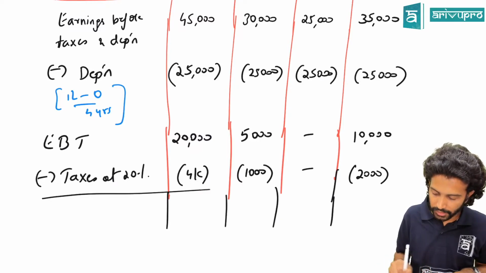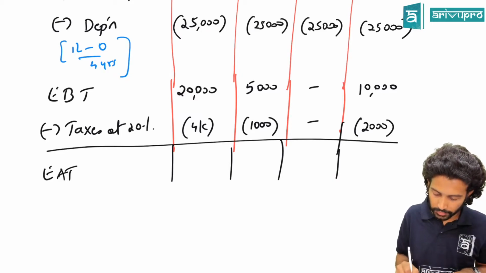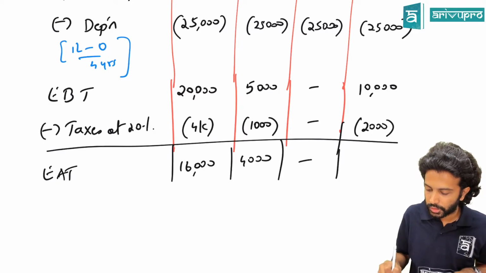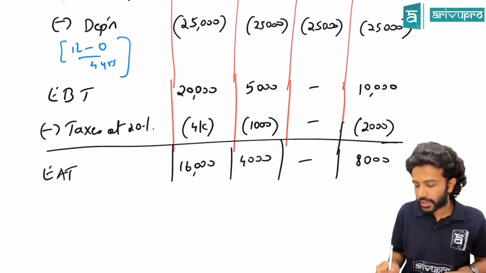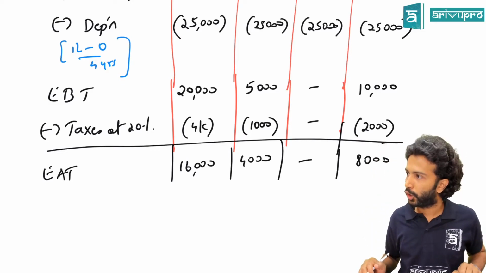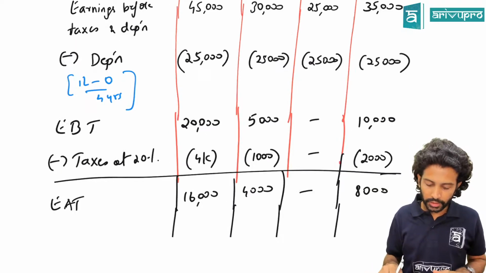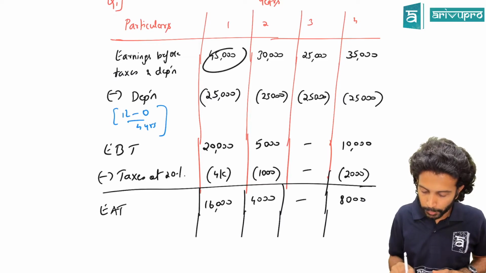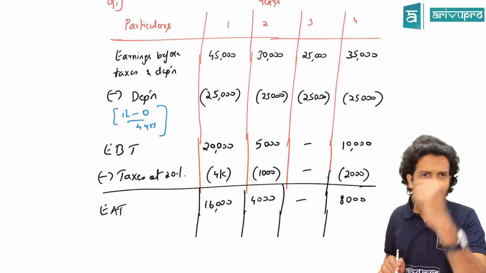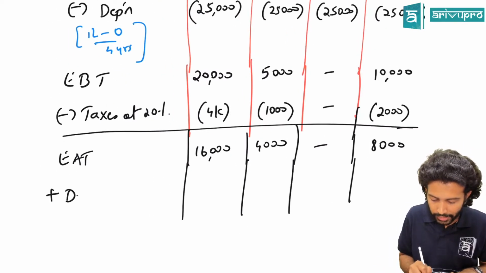So what is the earnings after tax? 16,000, 4,000, 8,000. Can I consider these EAT for my decision making? No. Why? For my cash flow purpose, I deducted depreciation. Did I pay anybody cash as depreciation? Is there an actual outflow? No. Hence, the last thing we have to do is add back depreciation.